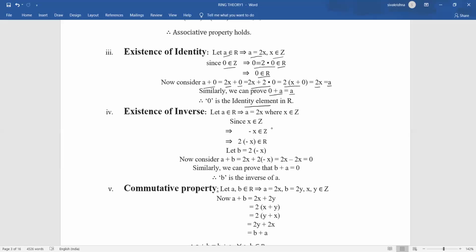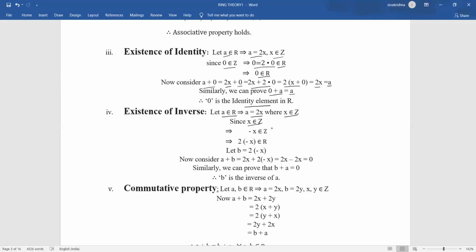Whenever you add any element with 0, you get that particular element. We say that 0 is the identity element with respect to addition. So the identity property holds. Coming to the next one, existence of inverse. Once again, I am considering an element in capital R, and I am writing a is equal to 2x. Every element in R is of the form 2 into something. Clearly x belongs to Z.